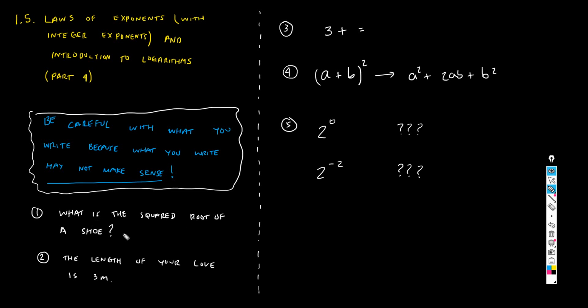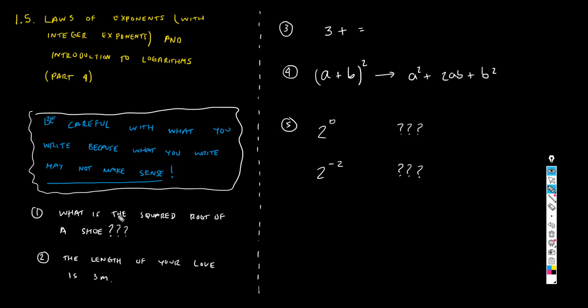What is the square root of a shoe? It's a question that I'm asking you. What is the square root of a shoe? What would you answer to a person that asks you this question? Like, what would you say to this person? Well, what you would say is that even though the question is posed apparently correctly, like you have all the grammatical ingredients that make up a question, the question makes no sense, right? Because what is the square root of a shoe does not have an answer.